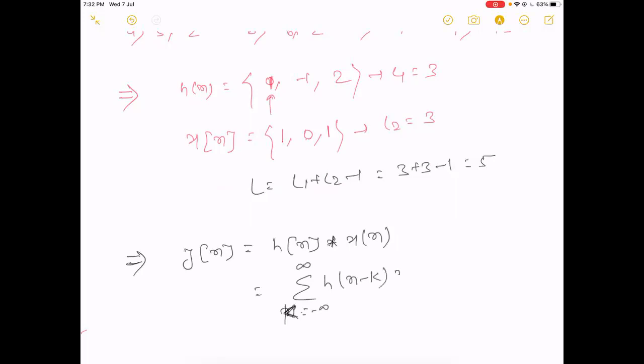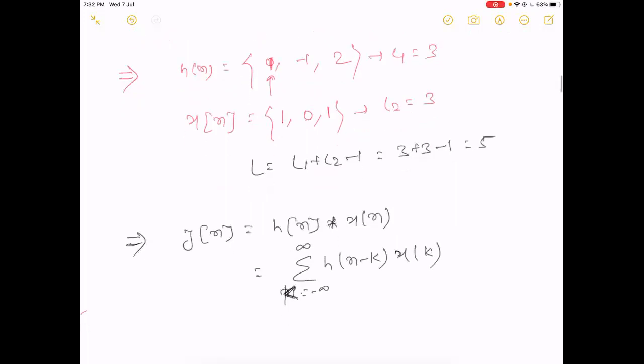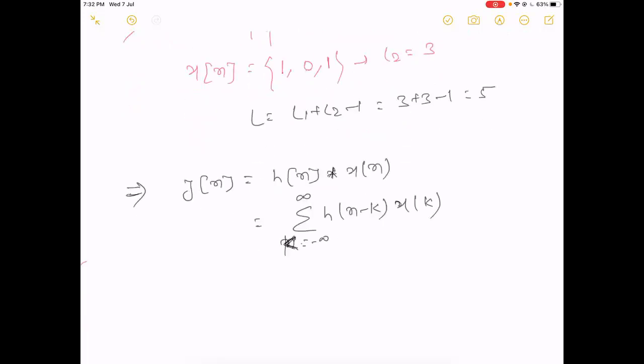From the formula we can find this in this way. Now we have to find y2, which is the sum over k from minus infinity to plus infinity of h(2 minus k) and x(k).